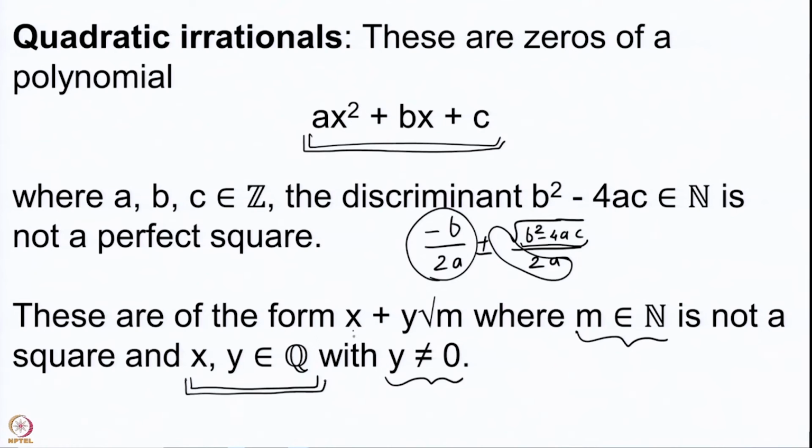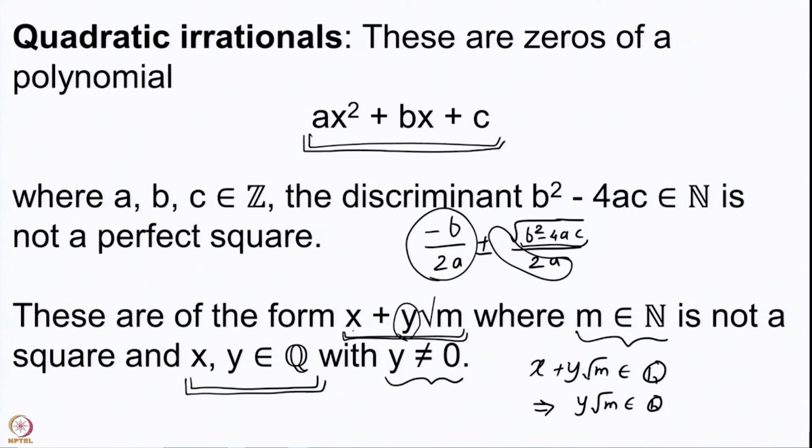In other words, every such number x plus y root m, satisfying these particular conditions, is a quadratic irrational, because when y is non-zero, you already get a number which is not rational. Remember, if x plus y root m was rational, it would imply that y root m has to be rational, because x is after all a rational number.